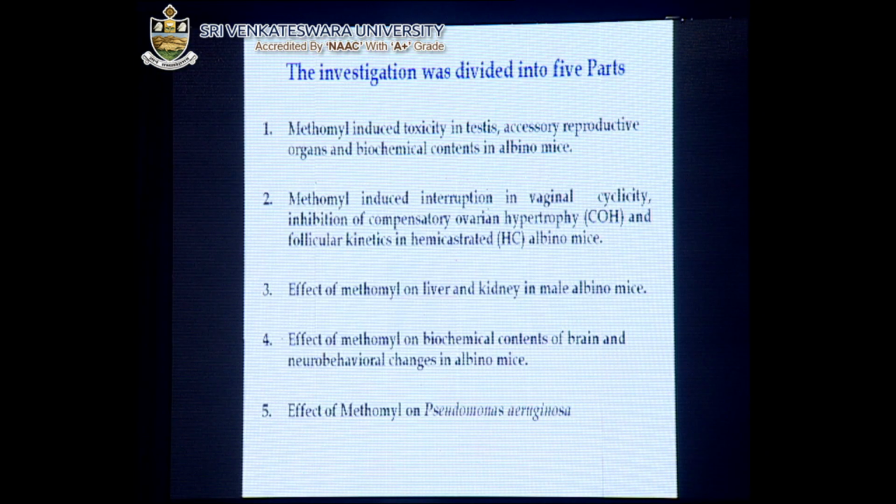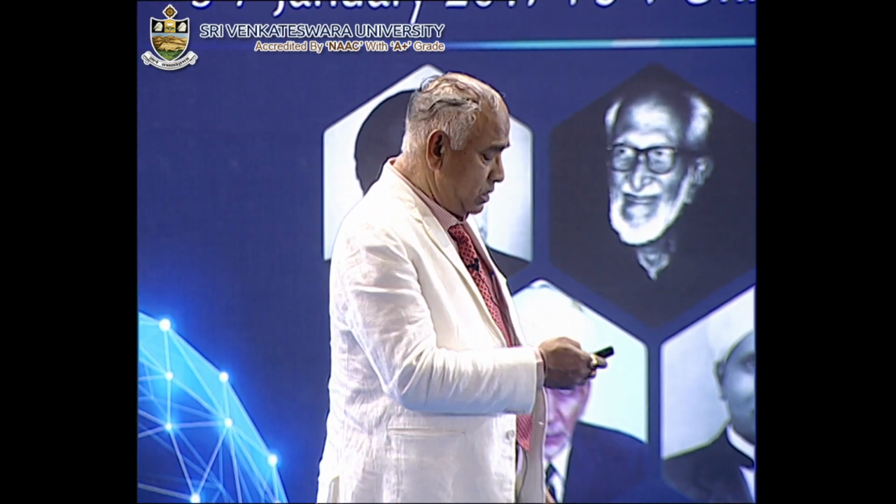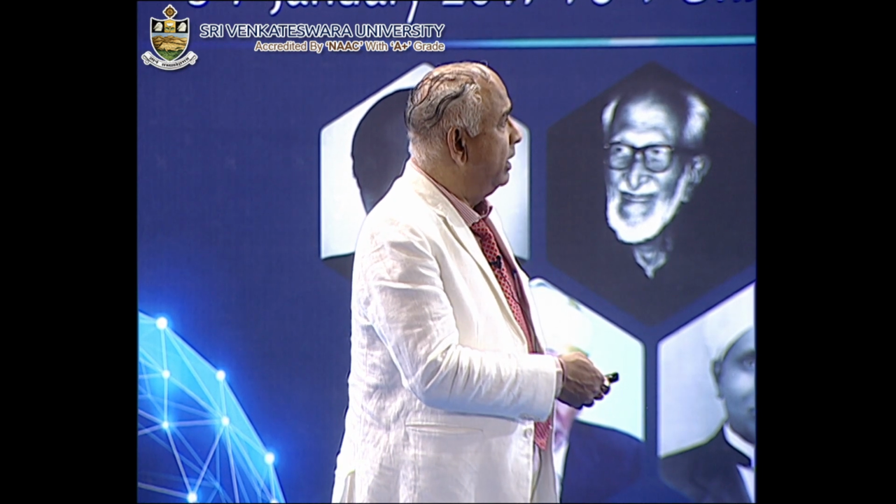Now the investigation was divided into five parts. Methomyl-induced toxicity in the testes and accessory organs, and methomyl-induced interruption of the vaginal cycle, which is comparable to the menstrual cycle. This is what we call the estrous cycle, which takes 4 to 5 days, but the menstrual cycle is 28 days; it can easily be compared between animals and humans. This is experimental, and you can see the effect in human beings, and even in the liver and other organs, these chemicals will have an effect.